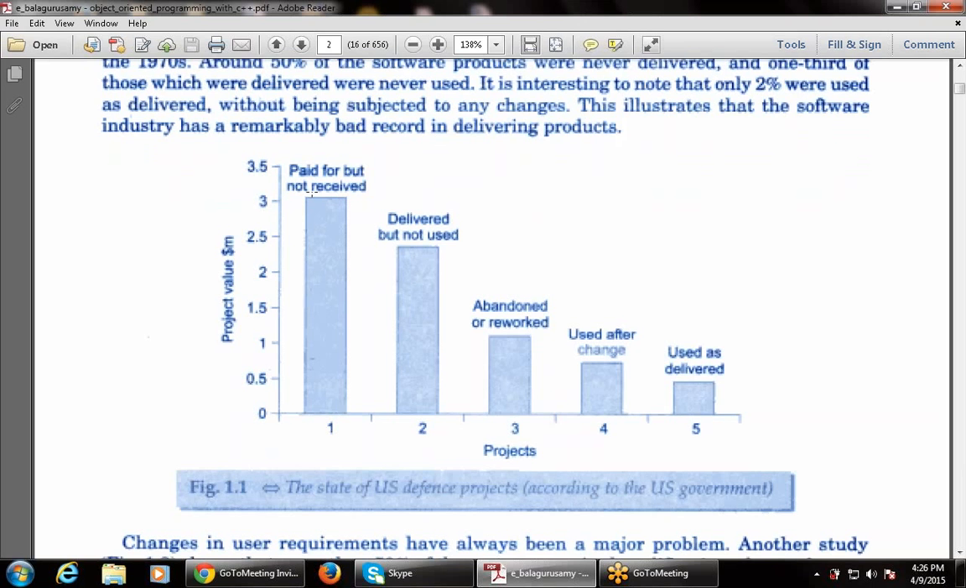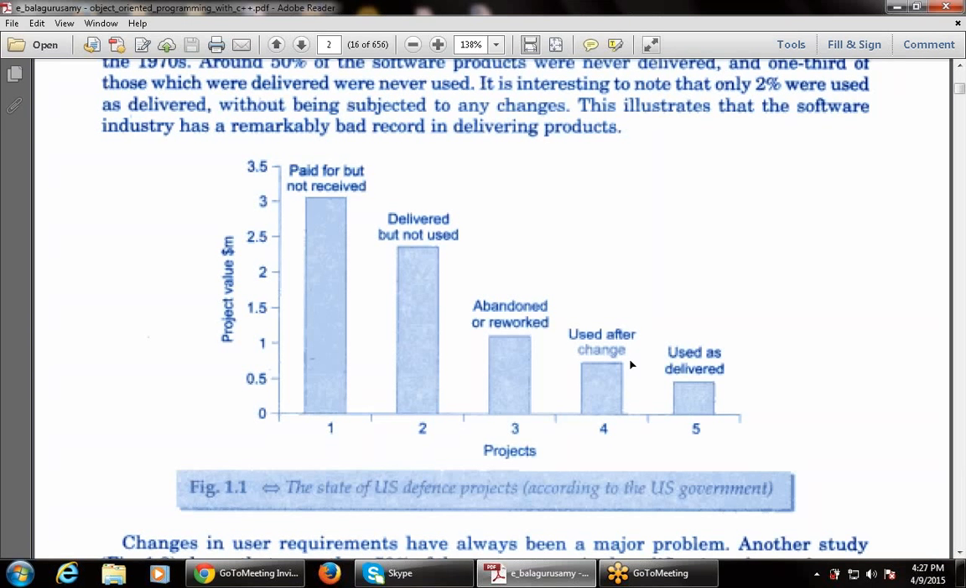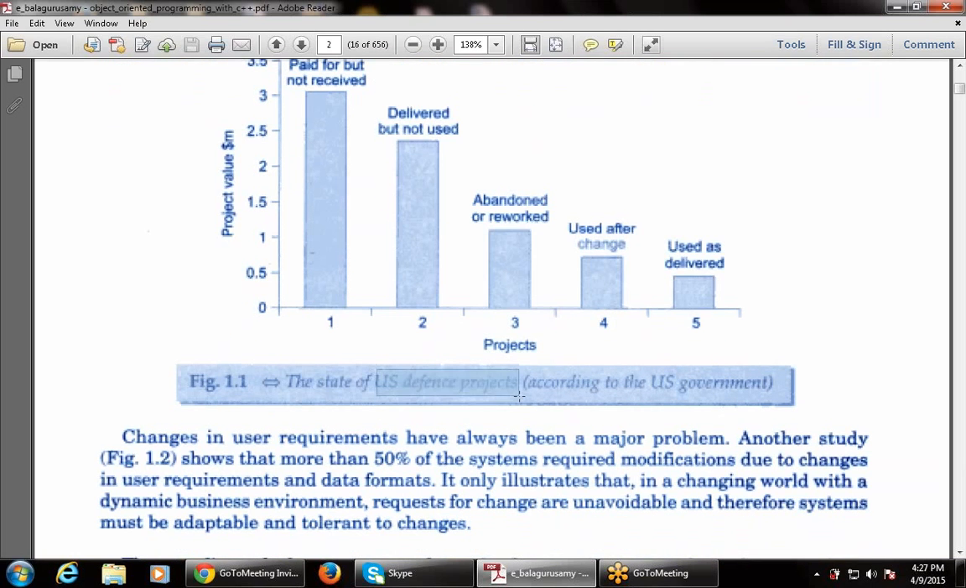So these are the various issues. That is the project value. First, paid for but not received. That is, we have already paid the amount but cannot receive the product. Then delivered but not used. That is, we have delivered the product but it is not used. Then abandonment or rework, that is how to rework. Then use after change. If there are any changes, how to use them. Then use as delivered, that is how to use them as a delivered product. That is the state of US defense projects, according to the US government.